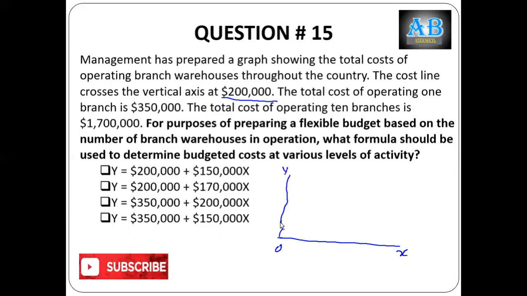Let's assume this is 100,000, this is 200,000, this is 300,000. He is saying that your total cost line is intersecting, crossing the y-axis at the level of 200,000.